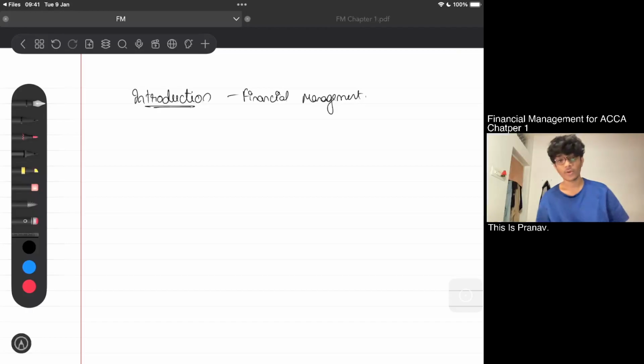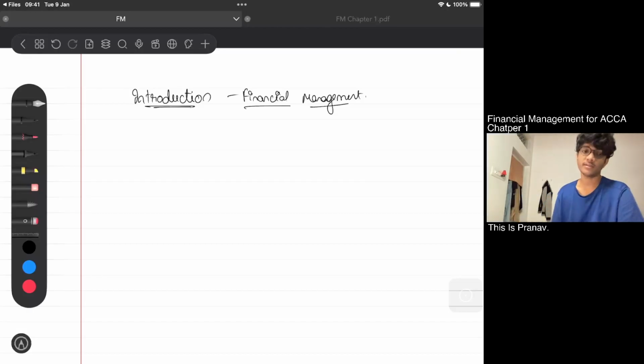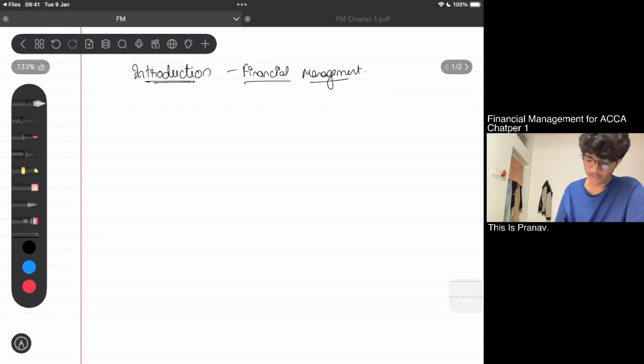So first of all, we need to learn what financial management is. I'll not be completing the whole chapter as of now, but I'll be talking with you about what actual financial management is, what you should know about it, and how this knowledge will help you in your future studies in the same subject. So first of all, what is financial management?